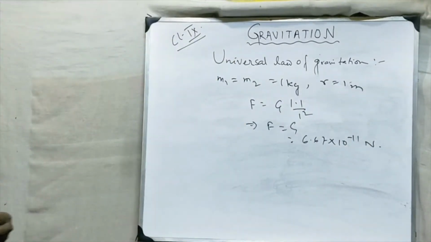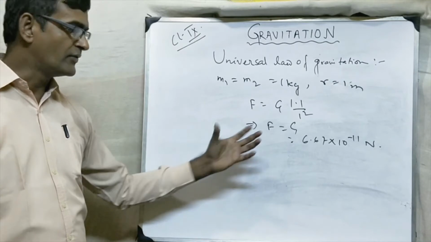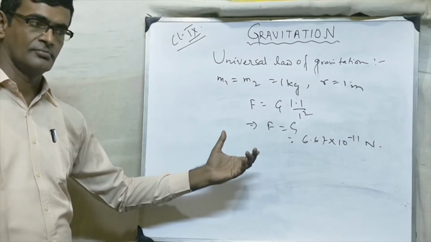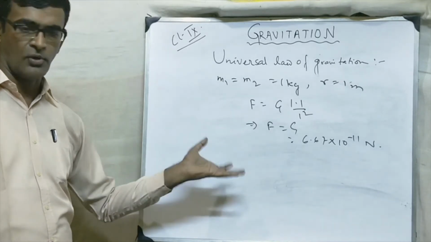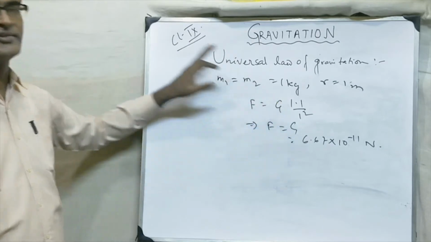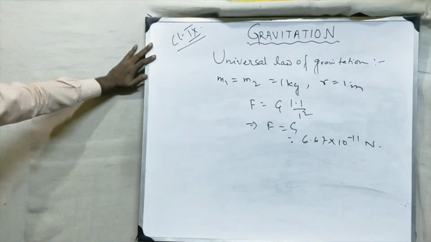So what we are actually getting from here is a very small value of G, and a very small value of the force. So that is why if the distance is 1 meter and mass is 1 kg, this force is insignificant.